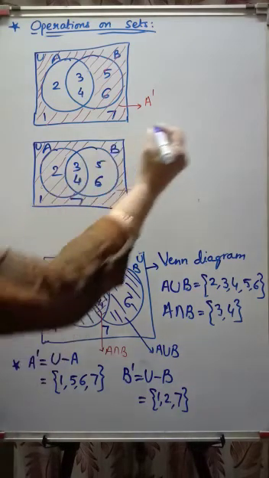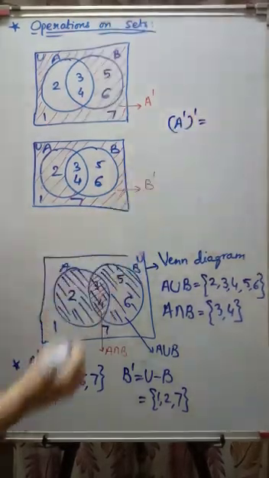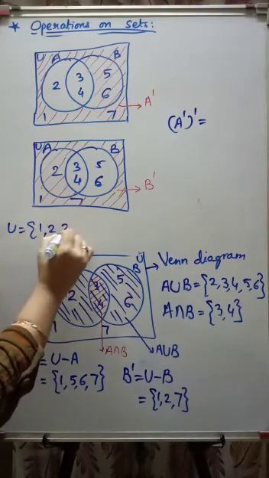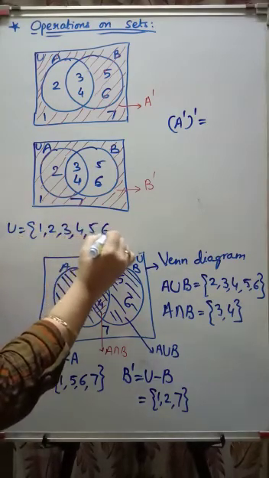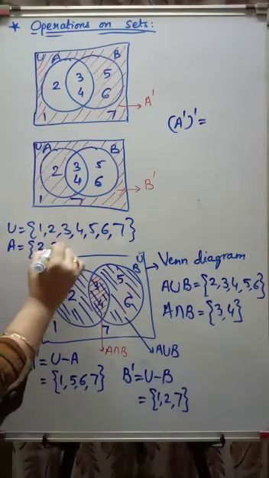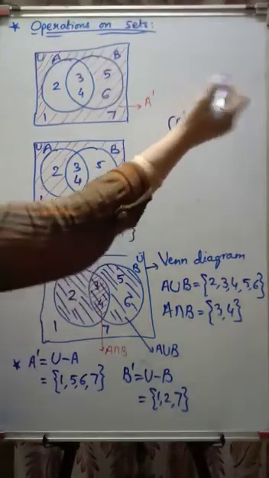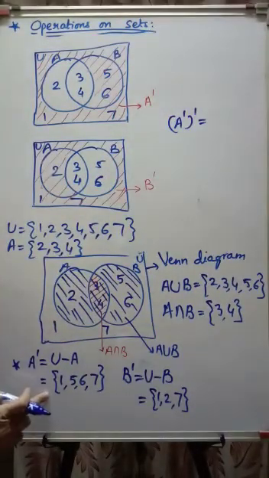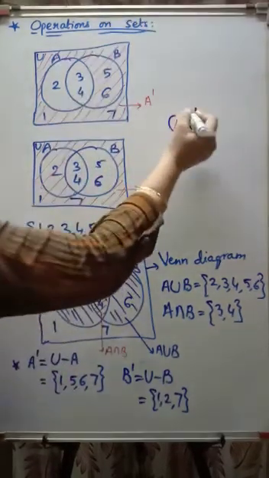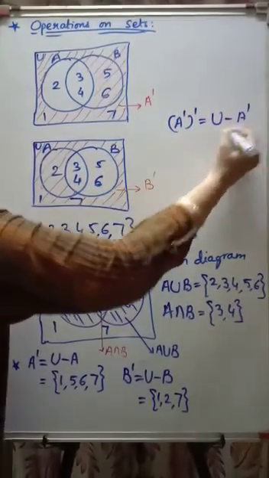Now if I am asking you what is the complement of a complement. What was U here? 1, 2, 3, 4, 5, 6, 7. And what was A? 2, 3, 4. Now what is A complement? 1, 5, 6, 7. What is the complement of A complement? It is U minus A complement.